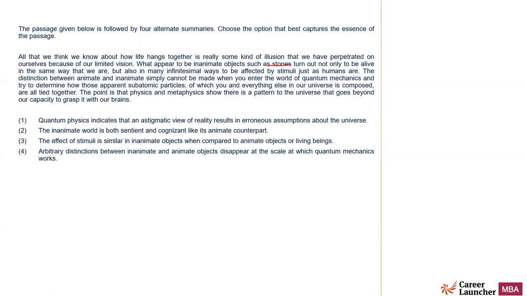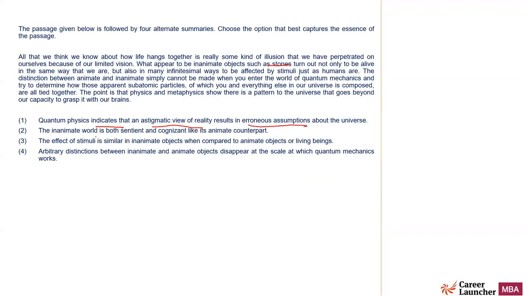So what's the answer? Quantum physics indicates that a schematic view of reality results in erroneous assumptions about the universe. Quantum physics indicates that an astigmatic view of reality results in erroneous assumptions about the universe. Good option. Can't say that it cannot be the answer. Let me look at the other options.